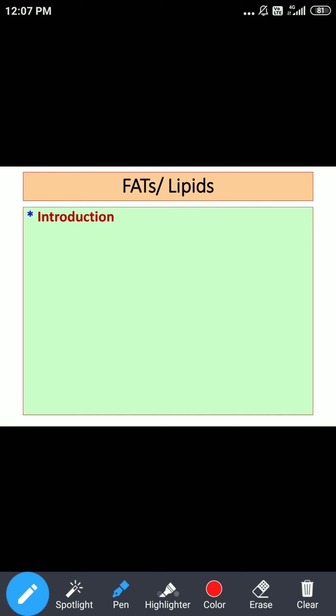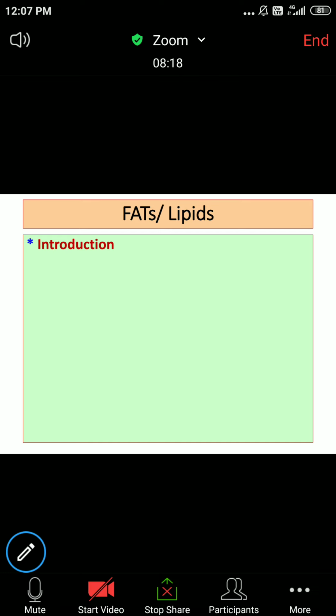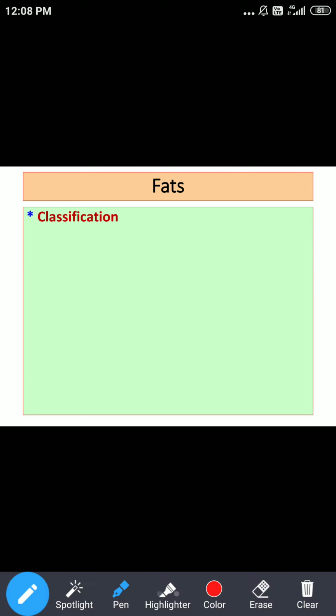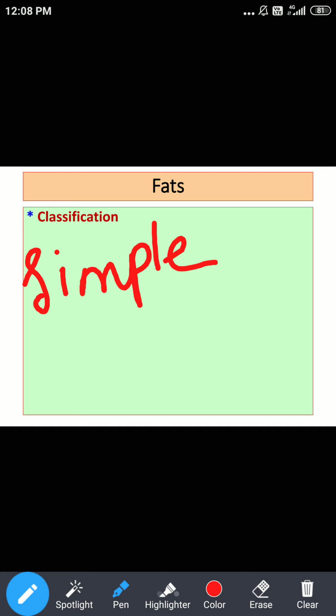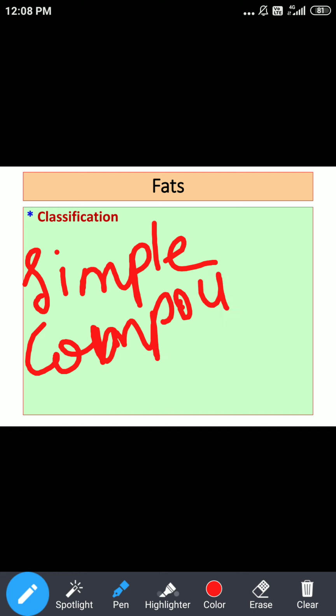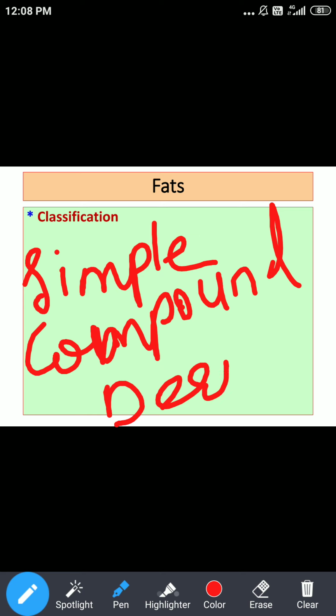Now regarding the classification of these lipids, or classification of fats or oils, just three important terms are used: simple lipids, compound lipids, and derived lipids.